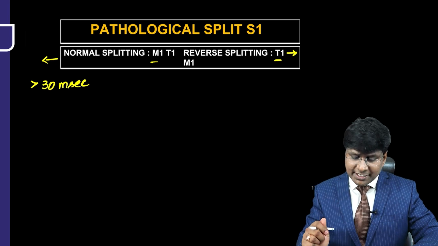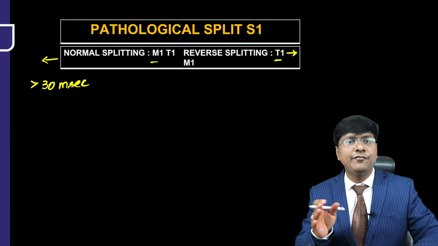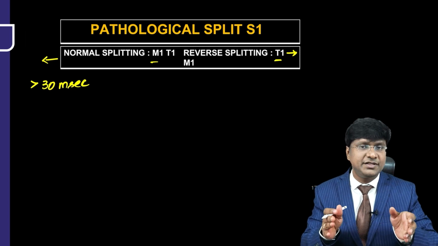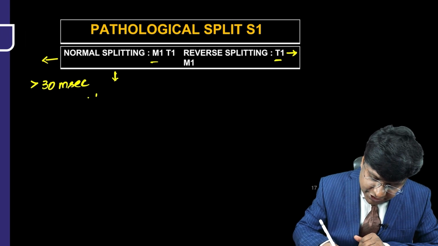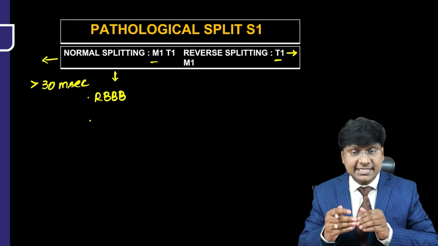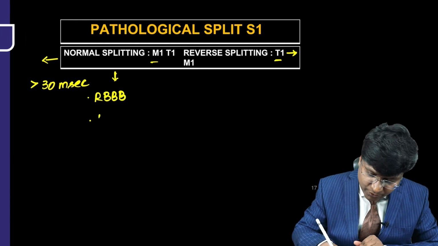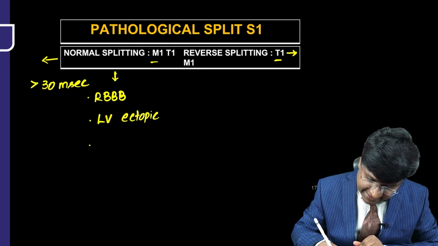Now, what are the conditions where you will have the pathological splitting, with M1 followed by T1, but the duration between these two is more than 30 milliseconds? Just now we have discussed one condition, that is patients with right bundle branch block. The other scenarios are related to the LV, that is LV ectopic beats and LV paced beats.